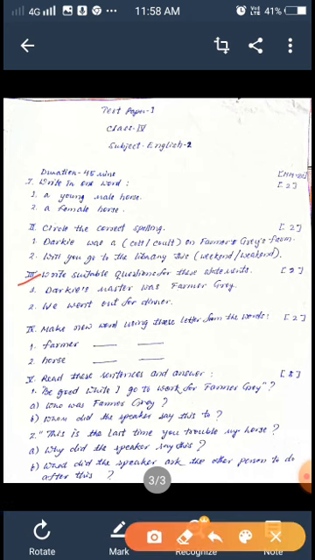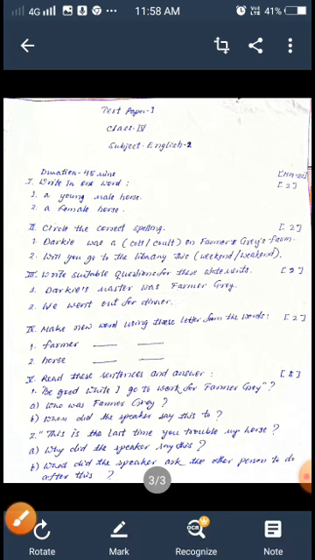Then question number 3. Write a suitable question for this statement. These are the statements, and you will make their questions. Suppose I am a boy. How will you form the question? Who are you? Like that. Or my name is Rahul. What is your name? In this way you will find out the question pattern. Number 1, Darky's master was a famous grey. Number 2, we went out for dinner. You find out the question pattern.